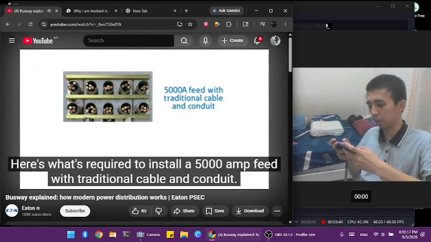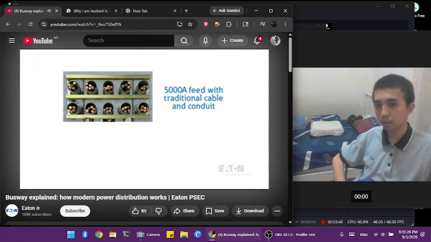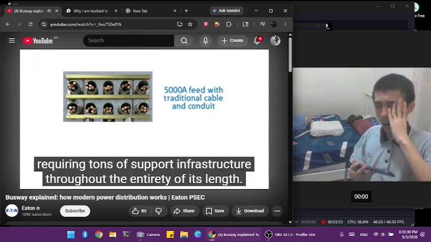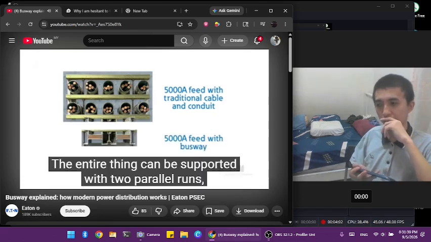Here's what's required to install a 5,000 amp feed with traditional cable and conduit. There's no single wire that can handle that much current, so it needs to be split into multiple bundles, each with its own running conduit. Each run then needs to be supported somehow, and the entire assembly ends up requiring tons of support infrastructure throughout the entirety of its length. Now look at the same 5,000 amp feed with busway. The entire thing can be supported with two parallel runs, which takes a lot less space and is easier to support.